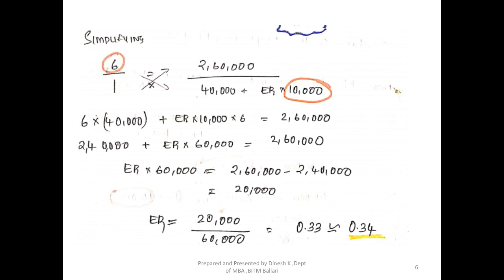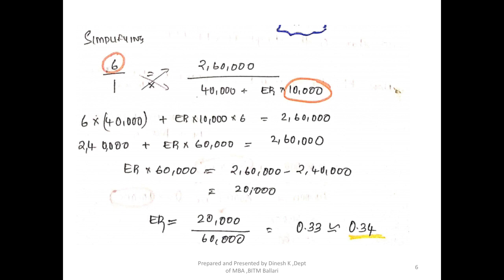By simplifying here, 1 multiplied by 2,60,000 is 2,60,000, which is shown on the right hand side. On the left hand side, 6 multiplied by 40,000, plus exchange ratio into 10,000 multiplied by 6 equals 2,60,000. Again simplifying, 6 into 40,000 comes out to be 2,40,000, plus exchange ratio into 10,000 into 6, that is exchange ratio into 60,000, equals 2,60,000.